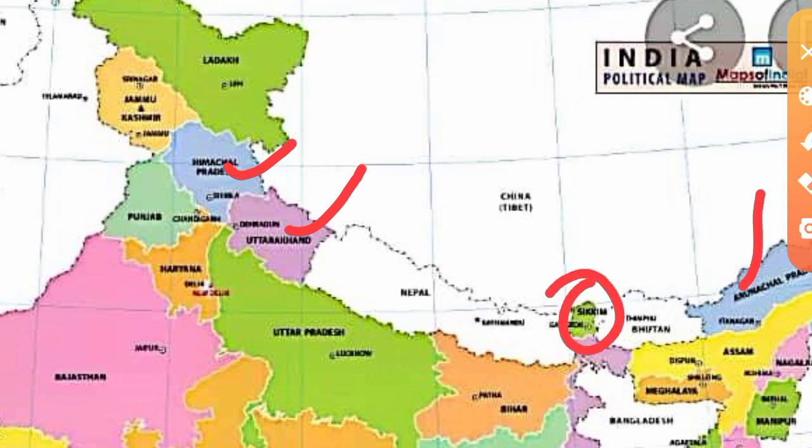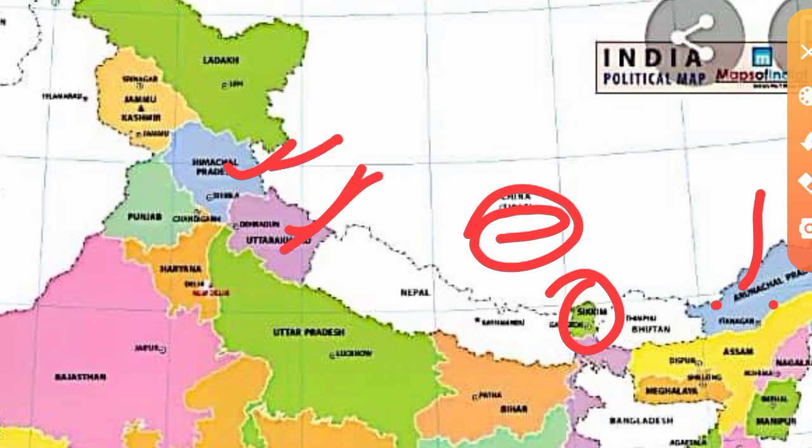But an important thing, here we have a neighboring country, Tibet. But China does not consider Tibet as an independent nation. Some confusions are there, some controversies are there. So for now you just study these 3 states, Himachal Pradesh, Uttarakhand and Arunachal Pradesh, as the states having border with China.